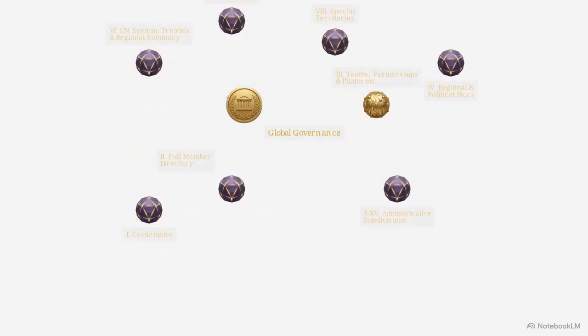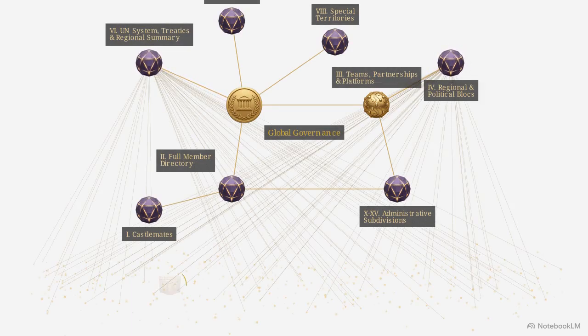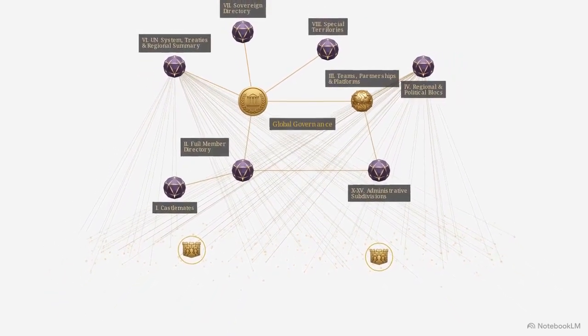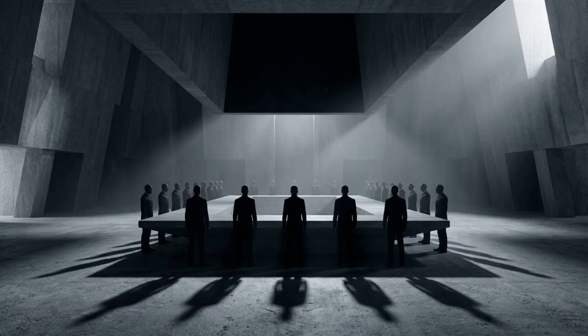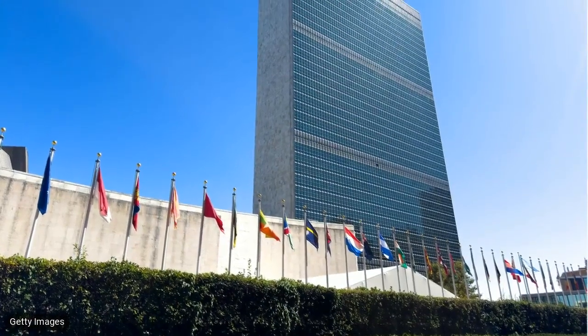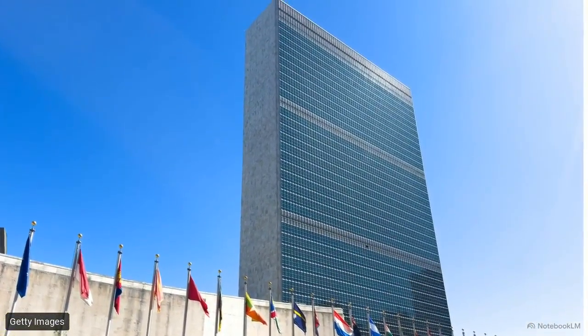This visualization represents the document's table of contents, converted into an entity relationship diagram. It serves as the foundational blueprint for the entire system. Look specifically at the macro-level nodes. The system allocates distinct branches for political blocs and UN systems. In the real world, these are external, overarching authorities. Here, the database categorizes global infrastructure as mere internal meta tags. The United Nations is stripped of its geopolitical weight and ingested directly into the private directory as a subcategory.